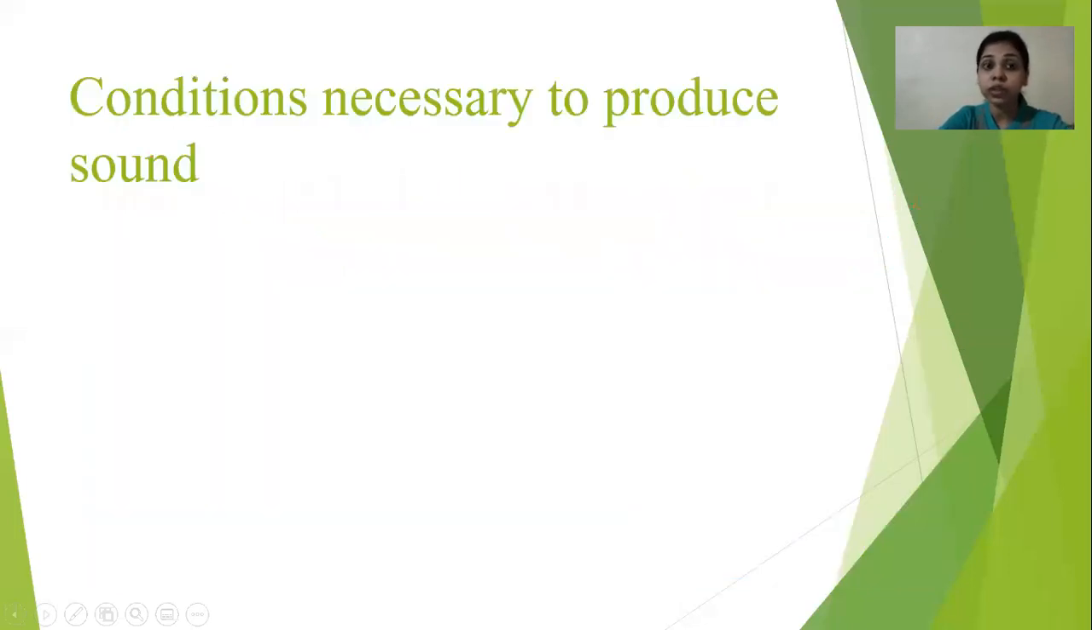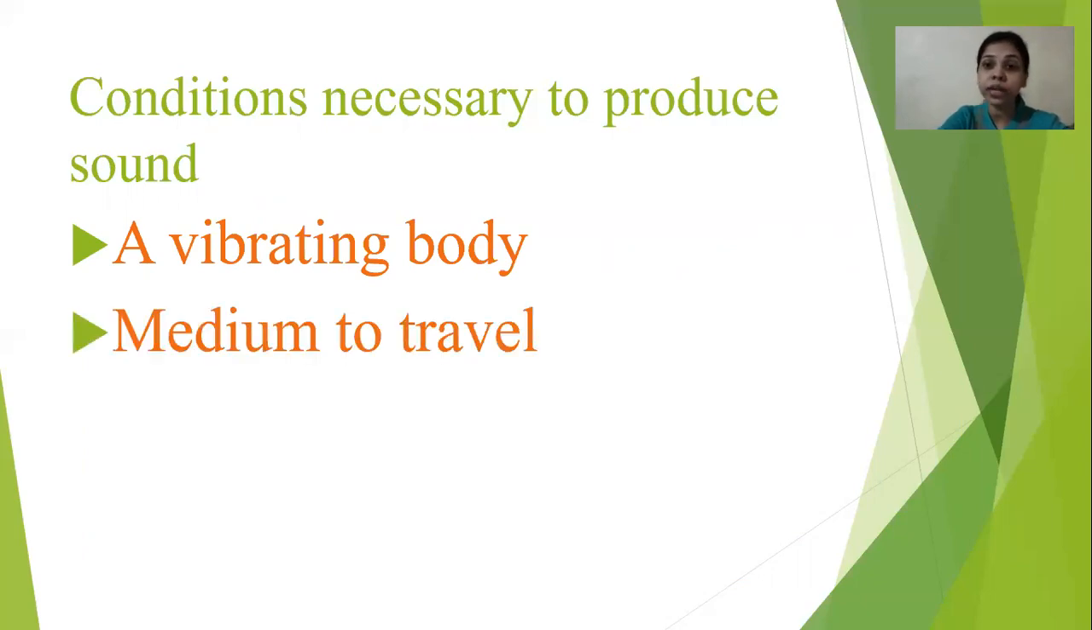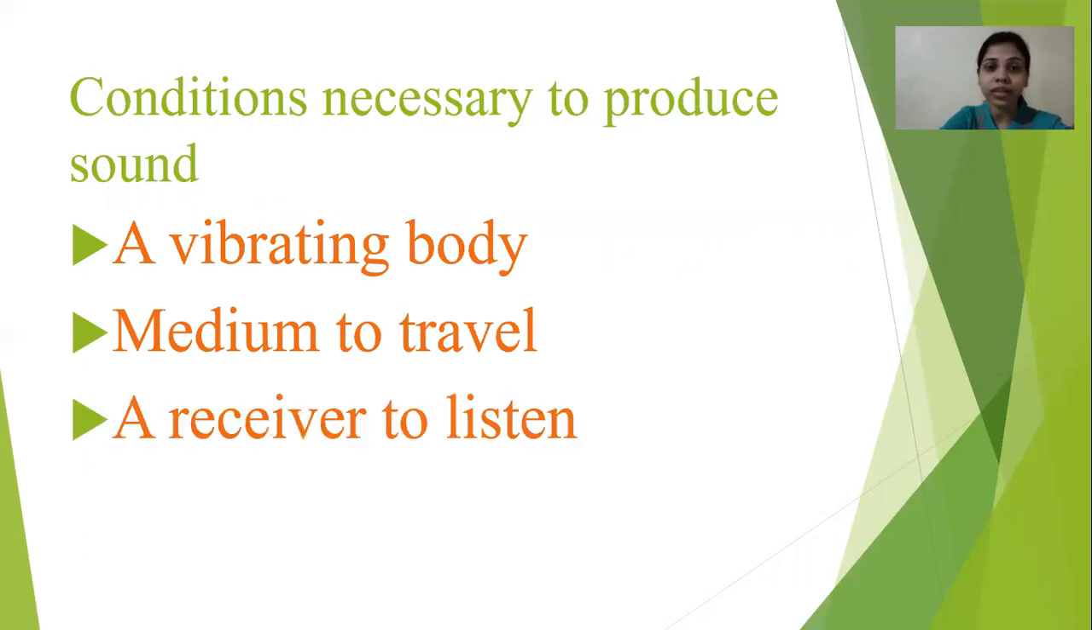Now, some conditions are very necessary to produce sound. So the first important condition is a vibrating body. The body must vibrate. If the body vibrates, only then is the sound created. The second one is a medium to travel. This is another condition for producing sound. And the third one is a receiver to listen to this sound. So these are the three important conditions for producing sound. One by one we will see them.